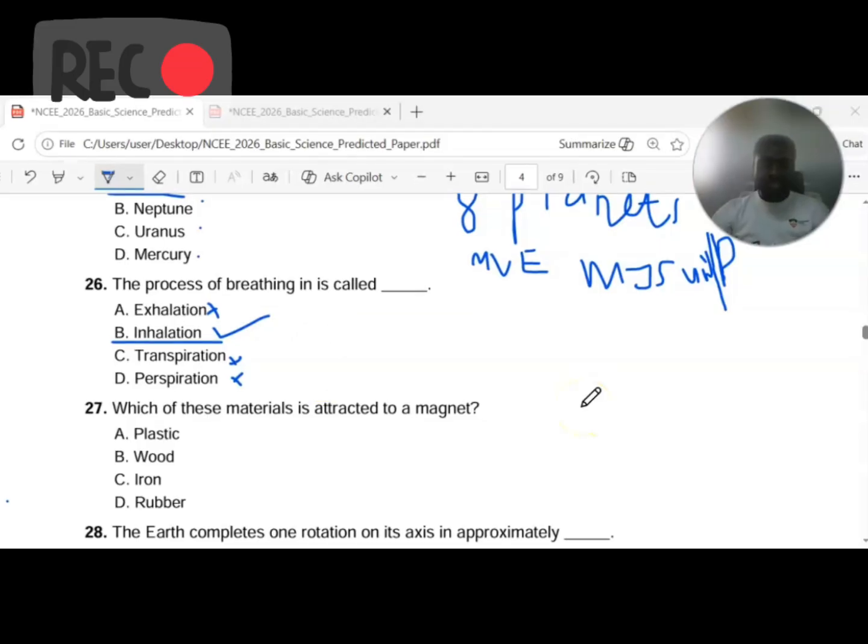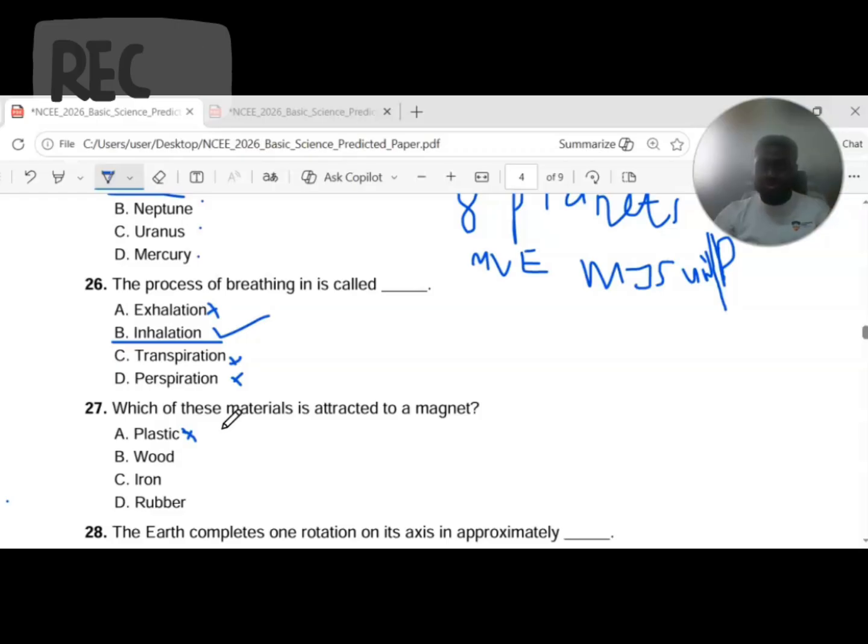Which of these materials is attracted to a magnet? This is under magnetism and the laws of magnets in physics. A, plastic, B, wood, C, iron, D, rubber. Now let's analyze it. Plastic is a material from petroleum oil, right? So it will not be attracted to a magnet because it's a non-magnetic material.